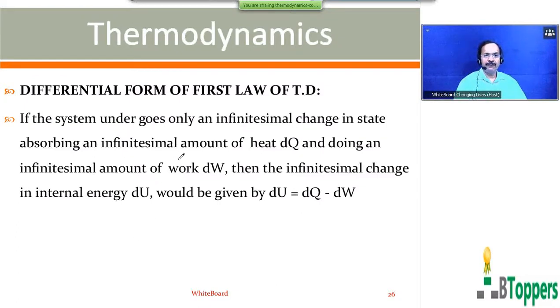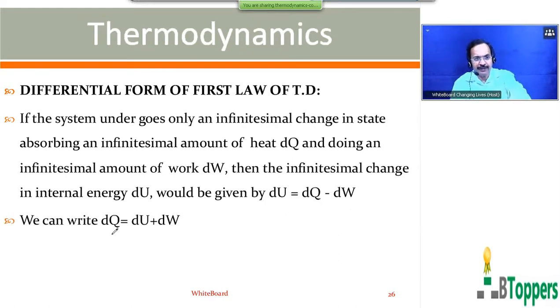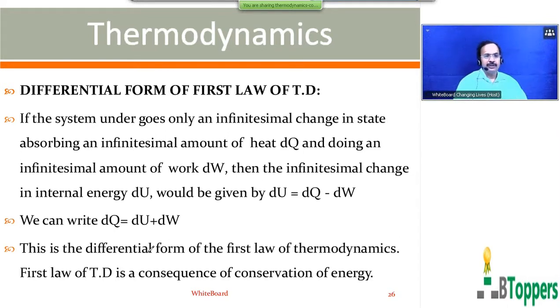The system undergoes only an infinitesimal change in state, absorbing an infinitesimal amount of heat dQ and doing an infinitesimal amount of work dW. Then the infinitesimal change in internal energy dU would be given by dU equals dQ minus dW. From the same equation we can write dQ equals dU plus dW. This is the differential form of the first law of thermodynamics. The first law of thermodynamics is a consequence of conservation of energy.